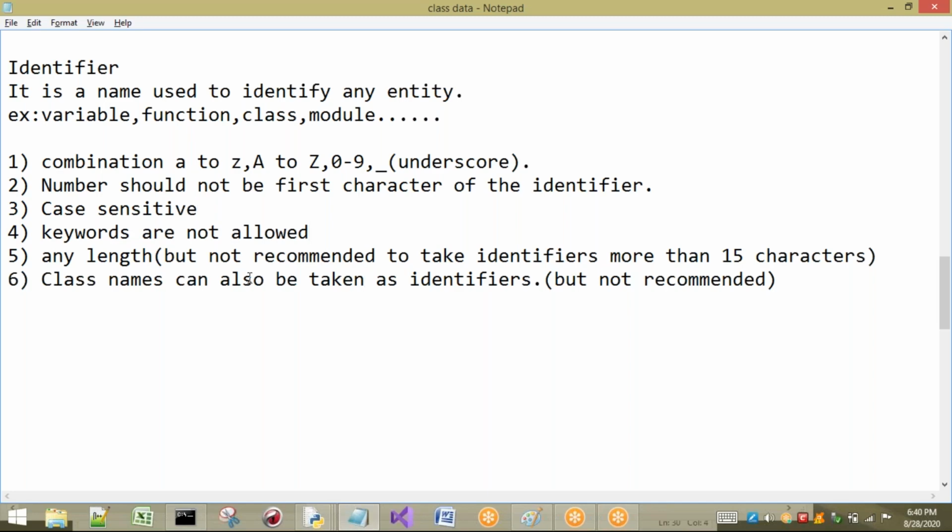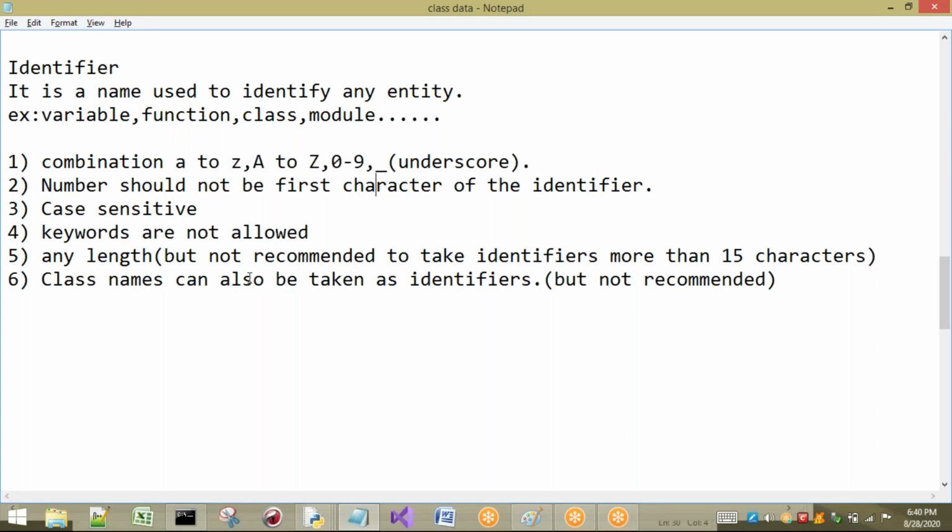Once more, I will explain briefly. If you are writing any name in Python, that is called an identifier. An identifier should contain only uppercase A to Z, lowercase a to z, 0 to 9 and underscore. Only these characters are allowed in our identifiers.